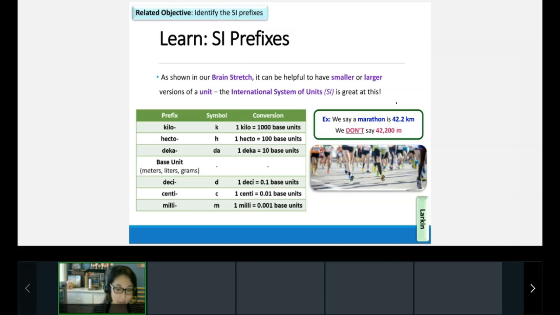We're not going to measure a marathon in meters because we would have to say it's a 42,200 meter race. Instead, we're going to use kilometers. A kilometer is a much bigger unit, so we don't have to say as many numbers. We could just say 42.2 kilometers.